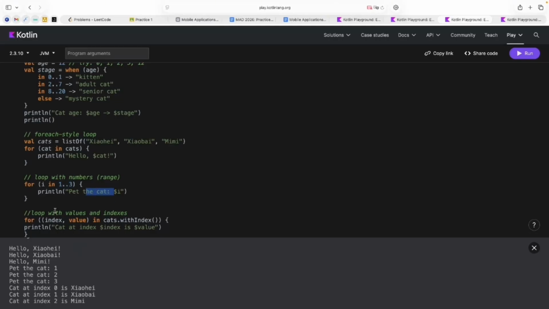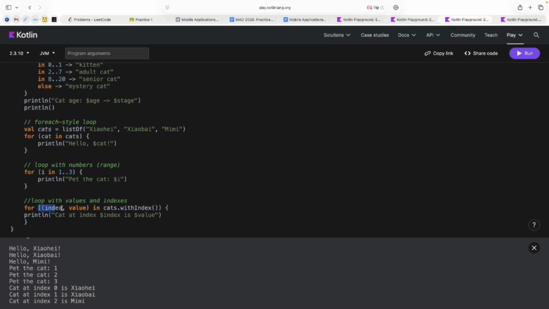Often we need the values inside our array and the number of this, the index of this value. That's why we use it in such a way. I think it's a little strange, especially when you know how to do it in Java or in C++, but it's not so often the case, that's why it's okay. And here I just print the cat with its index.